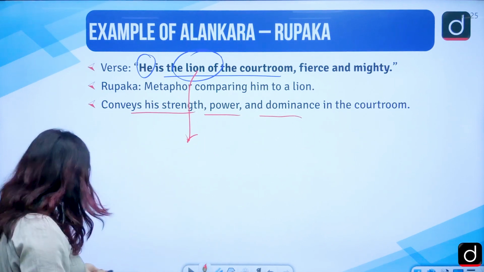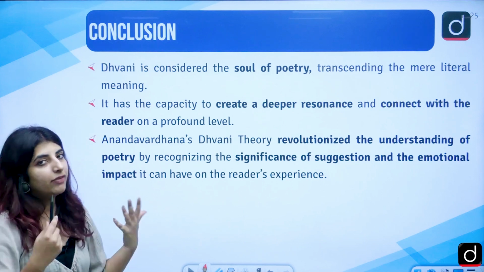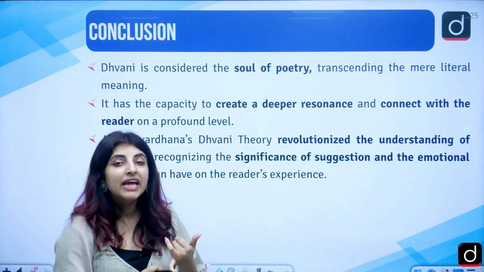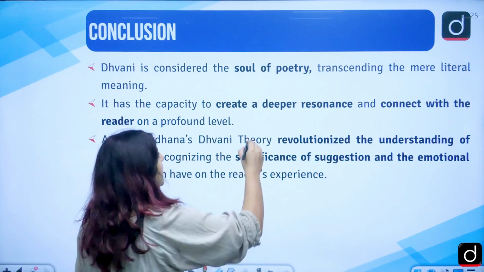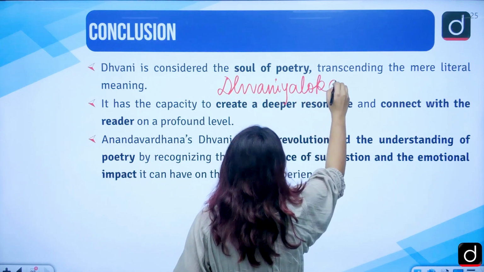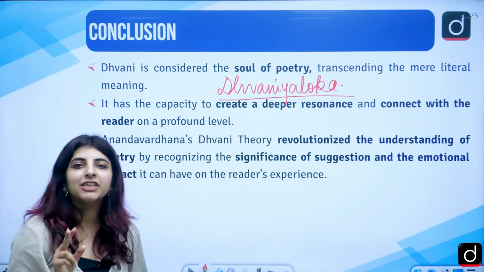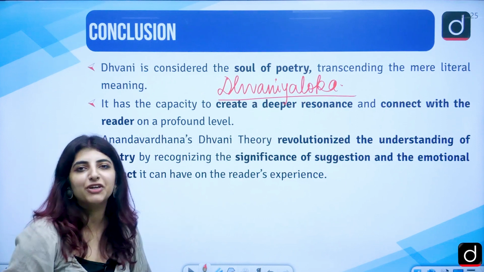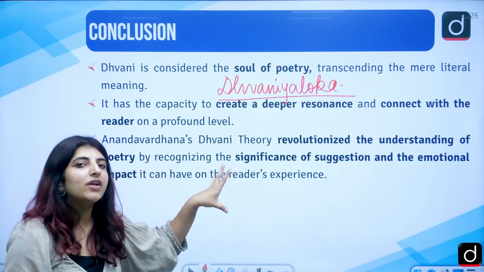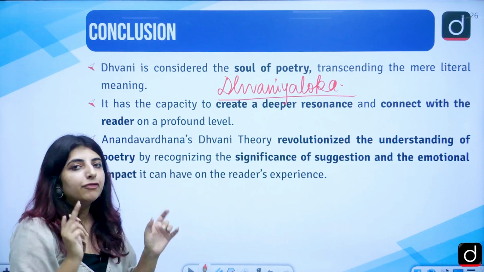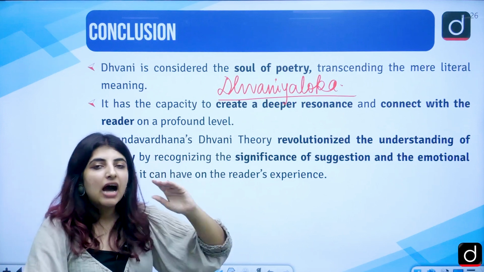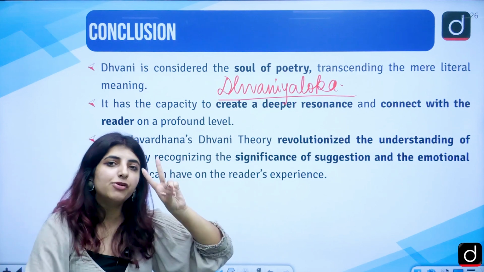dominance that he has. Then this is where we land as the conclusion. So we have learned through this very particular lecture that Dhvani is given by Anandvardhana in his book Dhvanyaloka, correct? So you all will be knowing this very particular thing. You guys are ready to match the following, which are asked in the question paper. So coming back here, he wrote the book Dhvanyaloka, or of course he gave us the theory of Dhvani, which means the suggested meaning, and we are having alankaras, we are having different types of arth which are there.